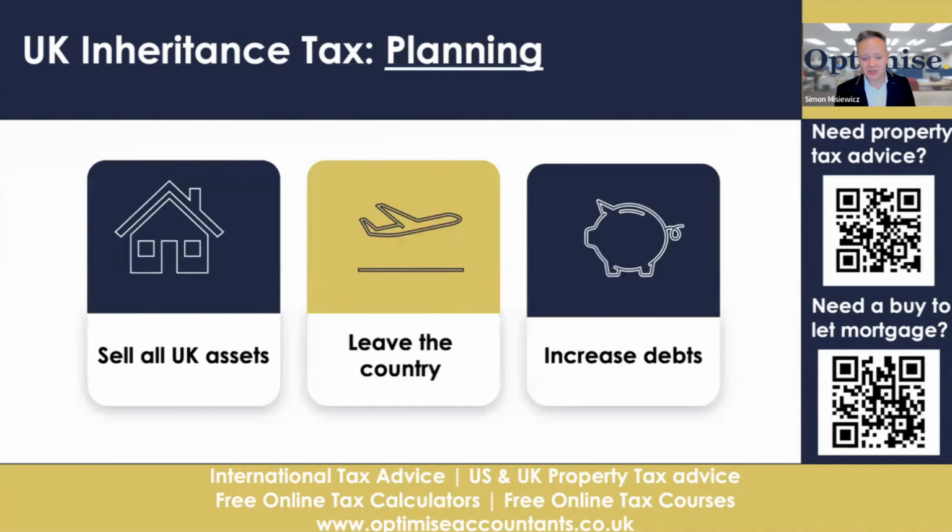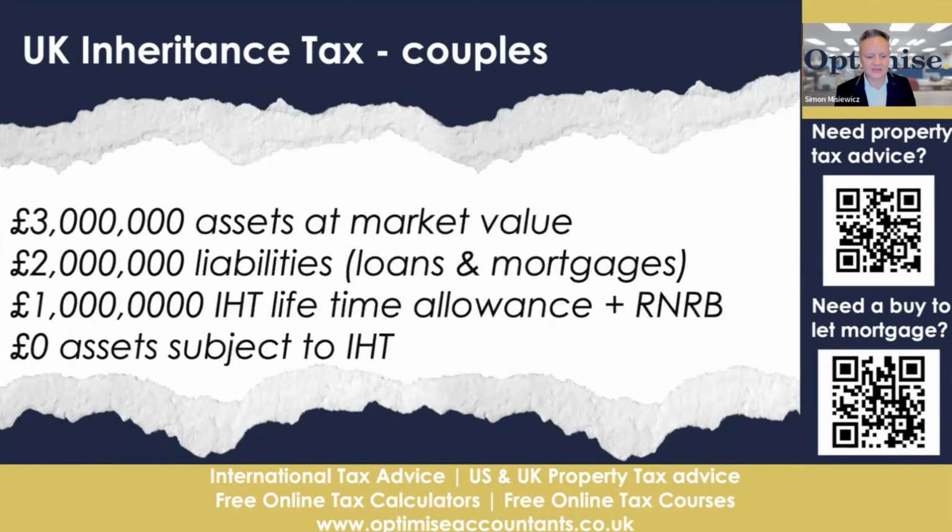Now, the tax planning you can do is sell all the UK assets and disappear, or you can increase debts. And that's the thing that we're going to be focusing on, increasing debts. So let's imagine you've got this £3 million worth of assets and you've got this £2 million. Now, if you've got this £2 million worth of assets, you'll be left with IHT allowances of £1 million, giving you no problems at all. So what we're saying is, instead of having £1 million of debt, we're going to increase that to £2 million.